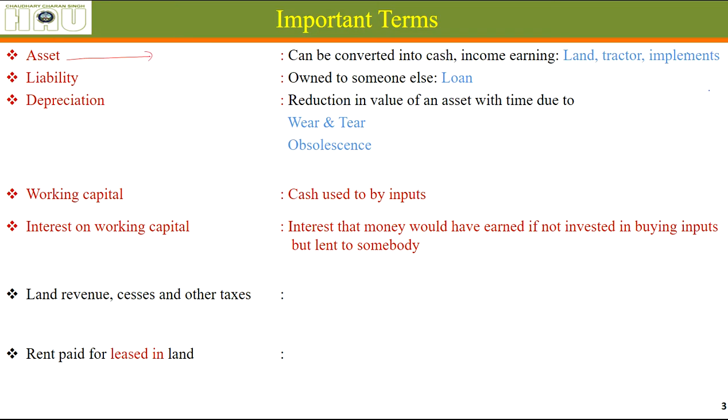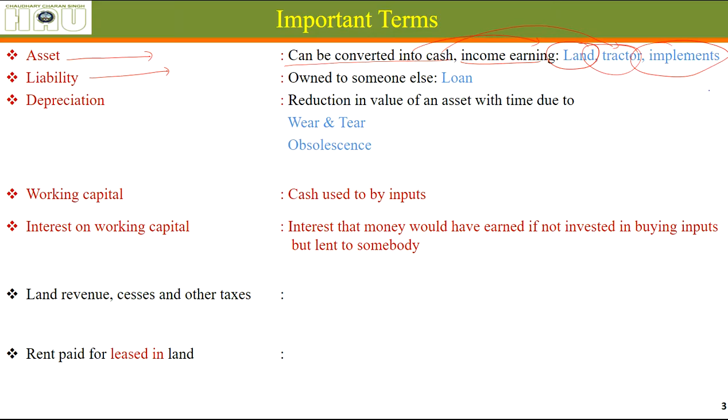What do we mean by an asset? An asset is something that we can convert into cash by selling it. That can lead to income earning also. Land gives us earning in the form of rent, or it allows us to cultivate crops on it. Plus, we can also sell it to convert it into cash. Tractor, same thing, it helps us cultivate our crops. Also, we can sell it to convert it into cash. Same is with the implements. So anything that can be converted into cash or that helps us earn income is an asset for us.